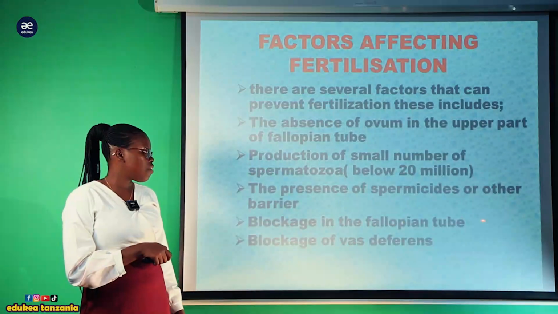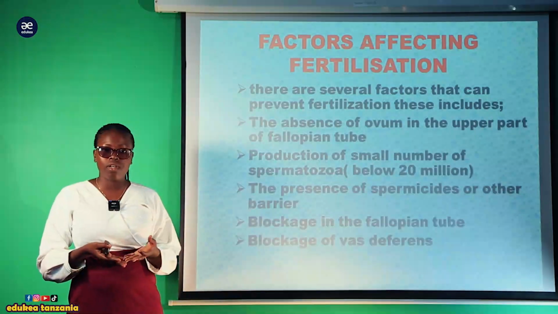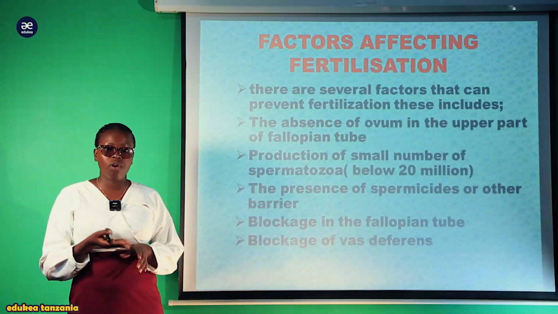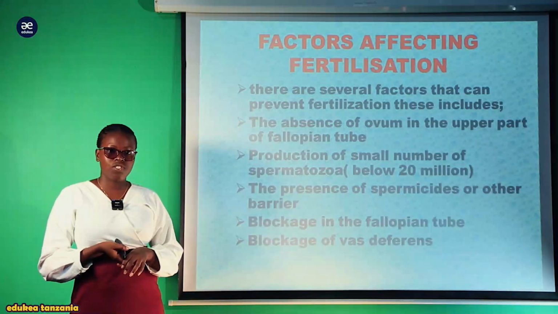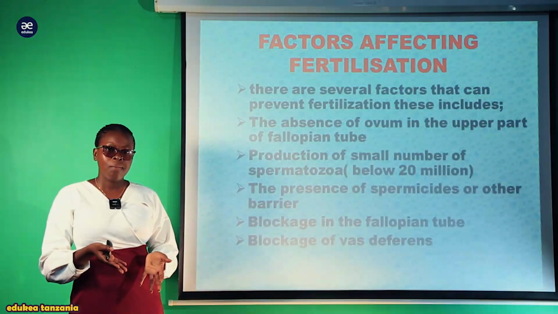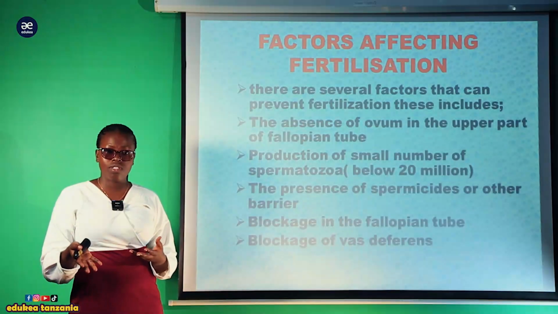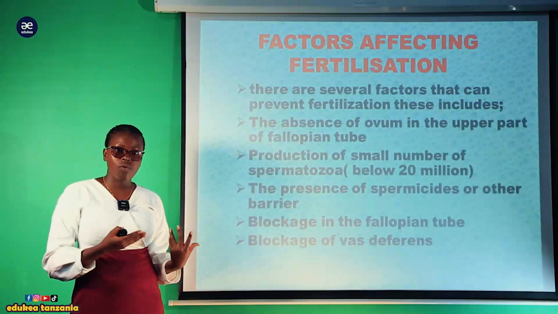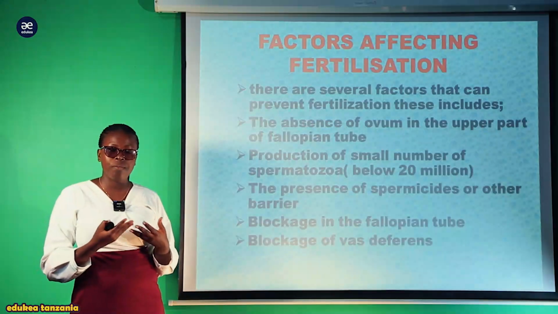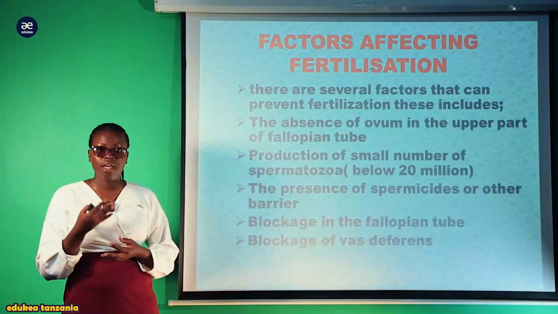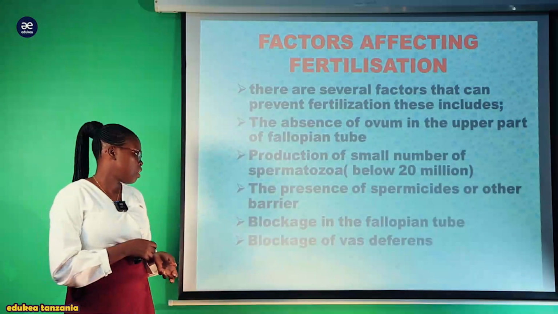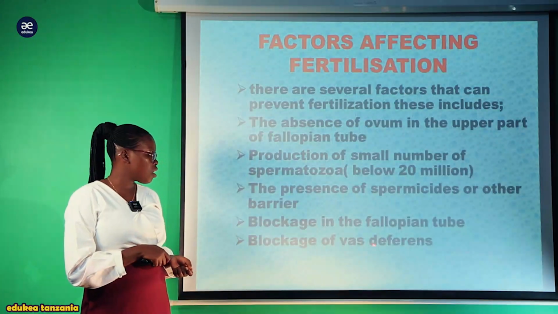Vile vile blockage of the fallopian tube, hapa vile vile kuziba kwa mirija ya fallopian ambayo inaweza kuzuia, kwa sababu katika fallopian tube ndio kuna fertilization. Kama mrija ukiziba, meaning that sperm haitaweza kuingia na kuweza kufertilize an egg. Na only way kwa wale ambao mirija yao ya fallopian imeziba, wanashauriwa kwenda hospitalini ili waweze kufanyiwa operation kuweza kuondoa au kuweza kuzibua mrija.